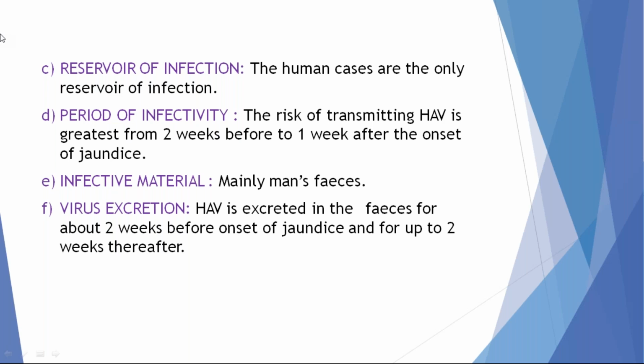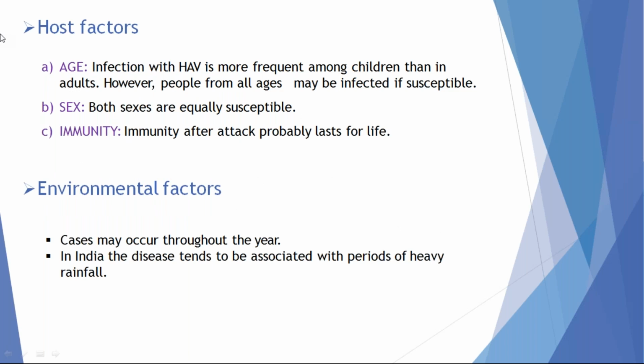The major infective material is man's feces, contaminated water, and uncooked or raw food. The virus is excreted during the same period as infectivity. The virus is excreted 2 weeks before the onset of jaundice and 2 weeks after the onset of jaundice. We can isolate the virus in the patient's feces.